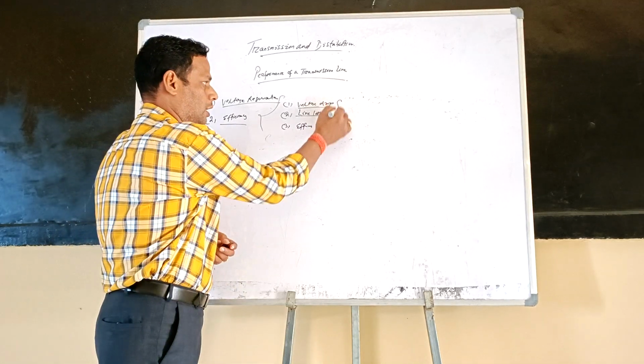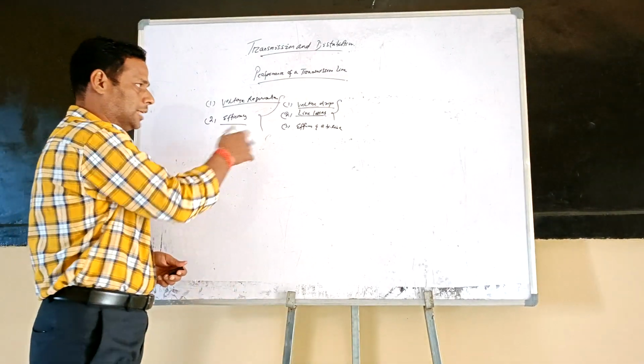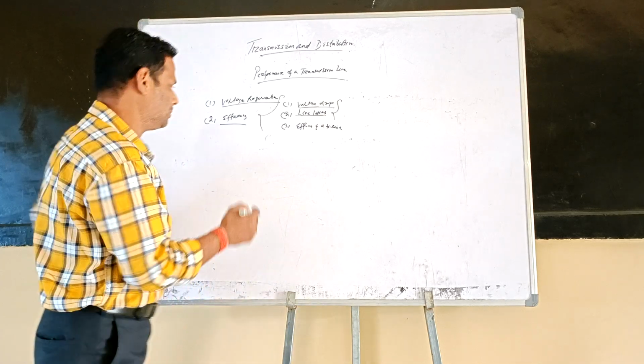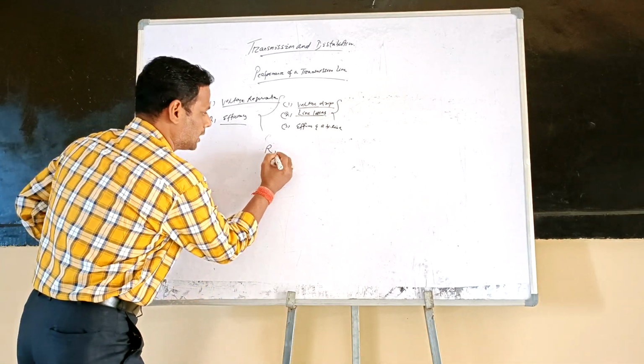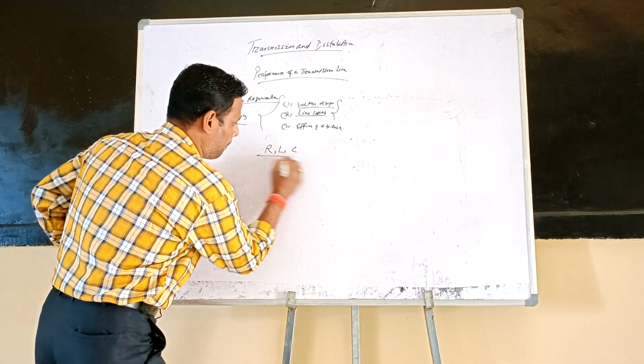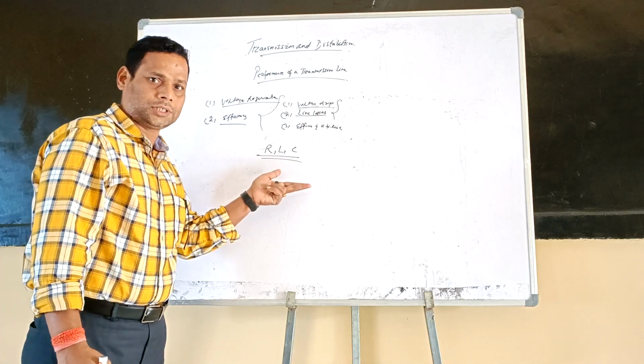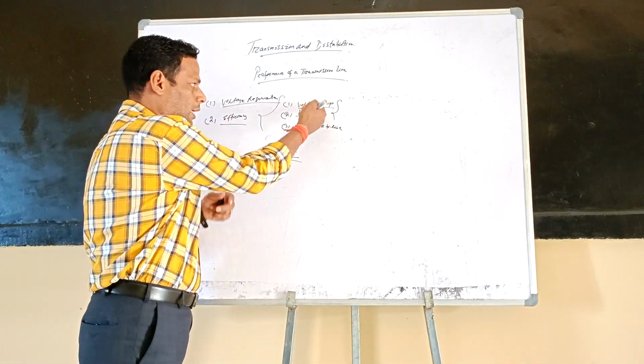Constants of a transmission line. What are the constants of a transmission line? As you know from basic electrical concepts, the constants of a transmission line are nothing but the resistance, inductance and capacitance of the transmission line. Now, how do these constants mainly affect the line?